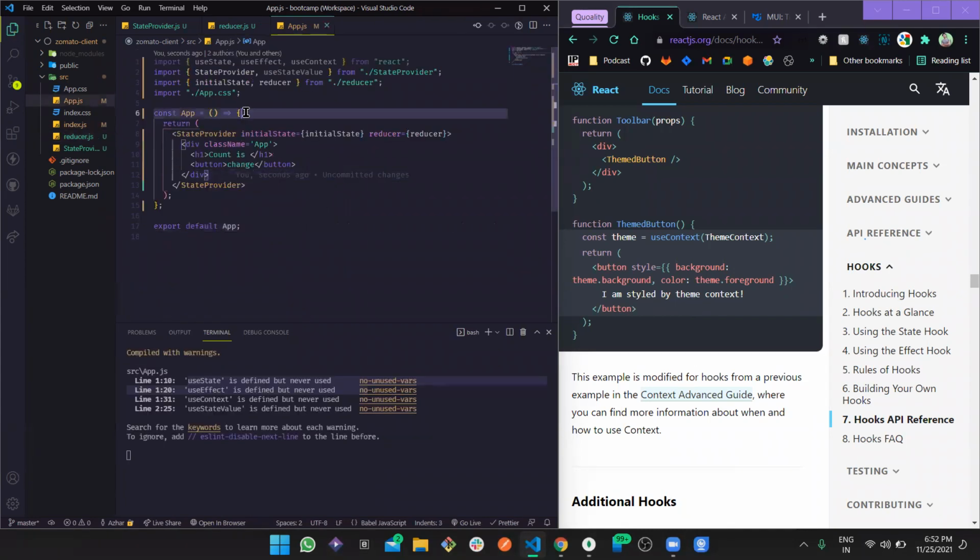Now let's go to the app, and now it's time to work with some UI, and then we can move forward.